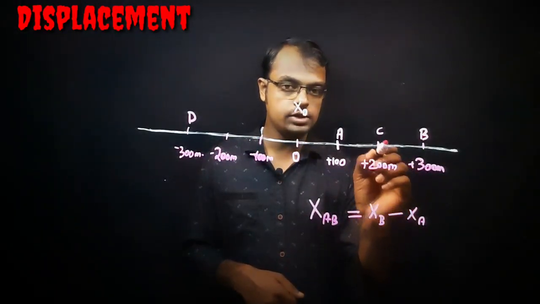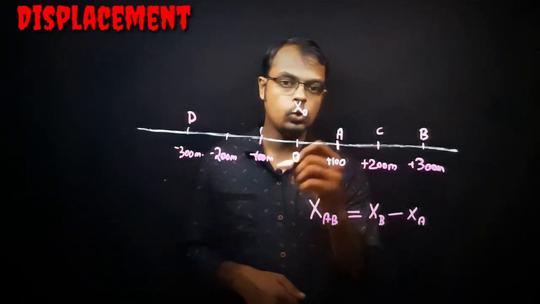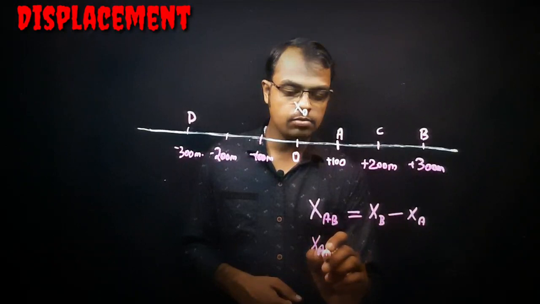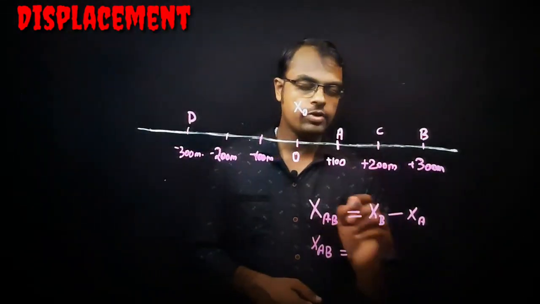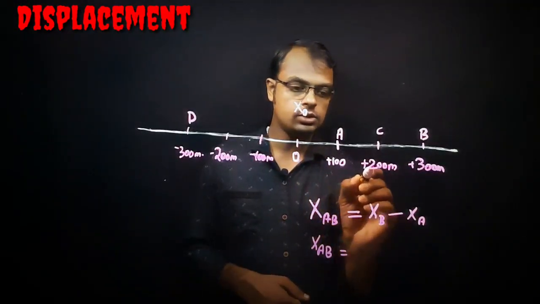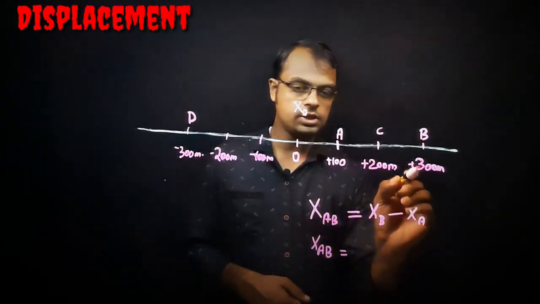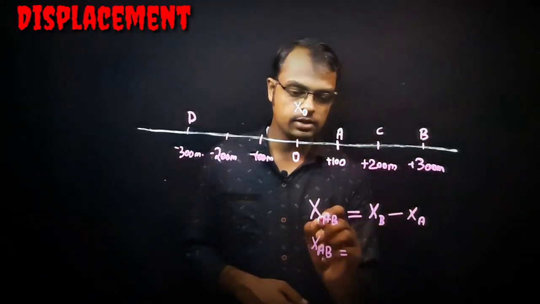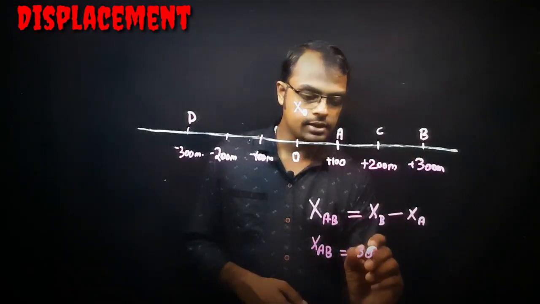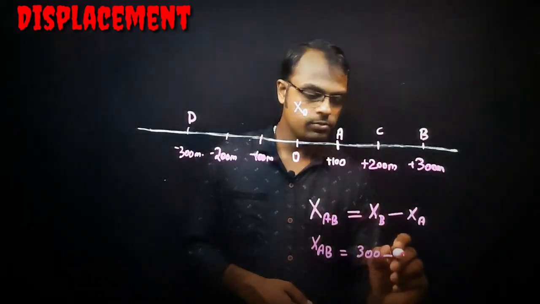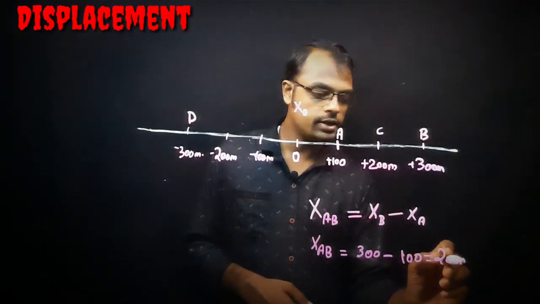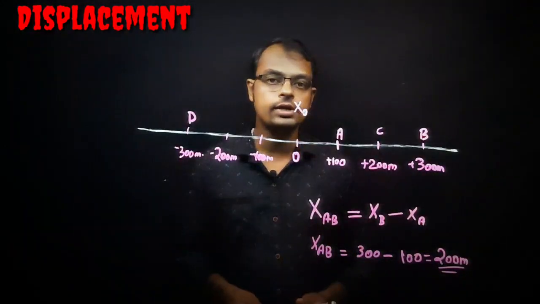The position coordinate will always be taken from which point? The common origin. So we can write here XAB is equal to, what is the final position from the origin? You can see here 100, 200, 300. The final position, moving from A to B, is plus 300, minus, what is XA now? 100. So what is the displacement here? It becomes 200 meter.